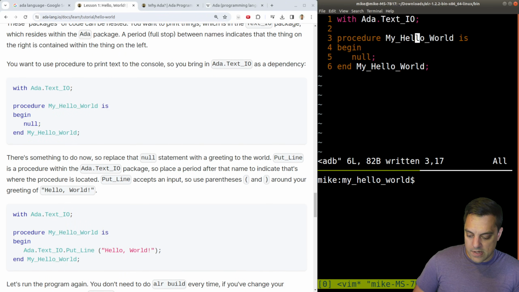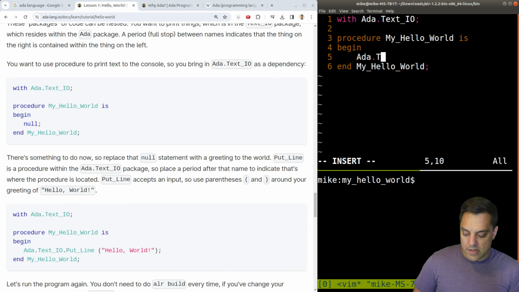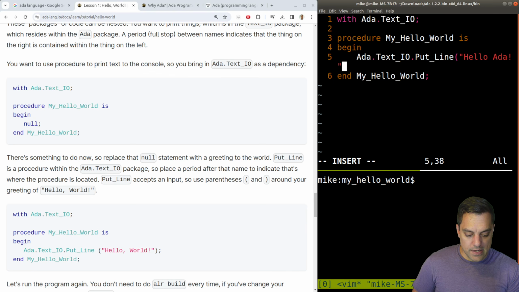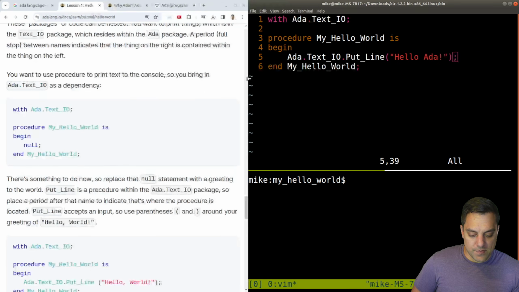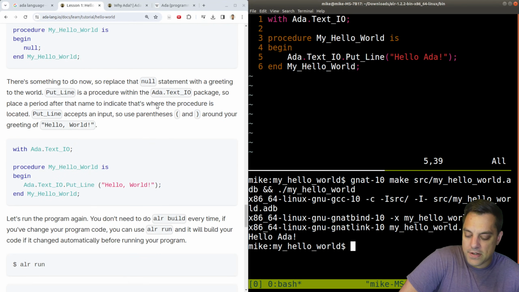Okay, easy enough here. And let's go ahead and instead of null, what we will do is do Ada.Text_IO.Put_Line Hello Ada. Okay, and this is a semicolon language. Okay, so easy enough. I go ahead and run it, and we see hello Ada. Okay, not too bad at all here. So I like the ecosystem. Got to get a little bit used to the language here a little bit.